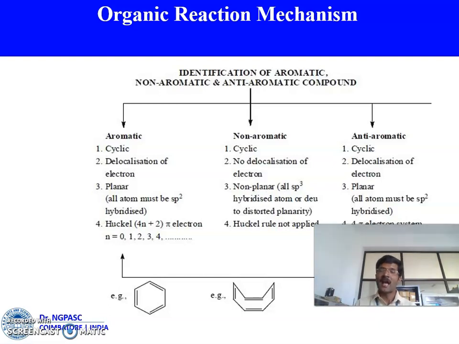So aromatic means, as I said earlier, cyclic, delocalization of pi electrons, planar in nature, and it should obey the Huckel rule. For example, the benzene system. Non-aromatic means cyclic, no delocalization of pi electrons, non-planar, and it will not obey the Huckel rule. Anti-aromatic means cyclic, with delocalization of pi electrons, planar, and it should obey the 4n pi system. For example, cyclobutadiene.